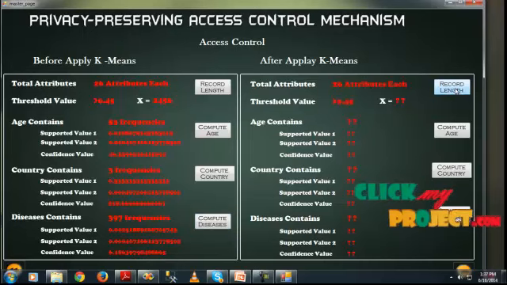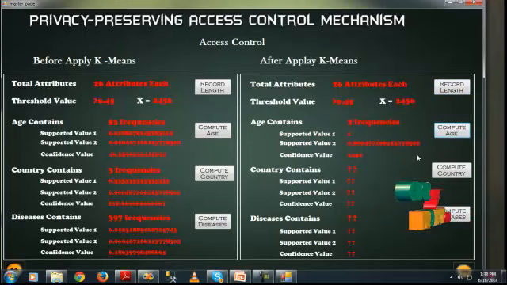Click on the record length button. The total is 26 attributes per age, and the threshold value is less than 0.45. Click on the compute age button. After applying the k-means algorithm, age contains 2 frequencies displayed here. Before applying k-means, frequencies were lost in the process, and after applying k-means, multiple rows and columns are classified. So to avoid losing values, the two frequencies in age have support value 1, support value 2 of 0.004, and confidence value of 3456. But before applying k-means there were 53 frequencies, so the correct values are properly displayed.